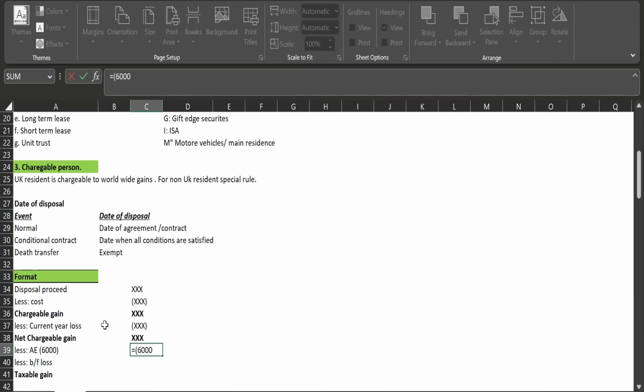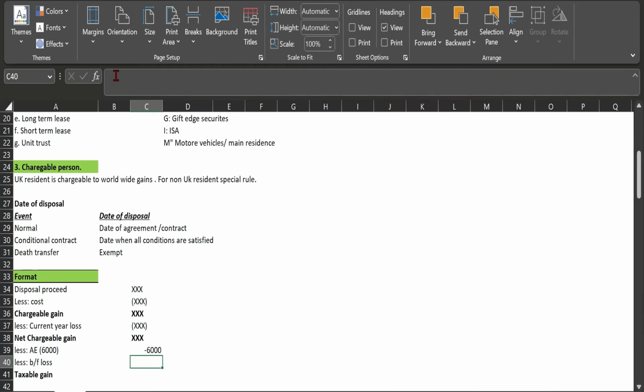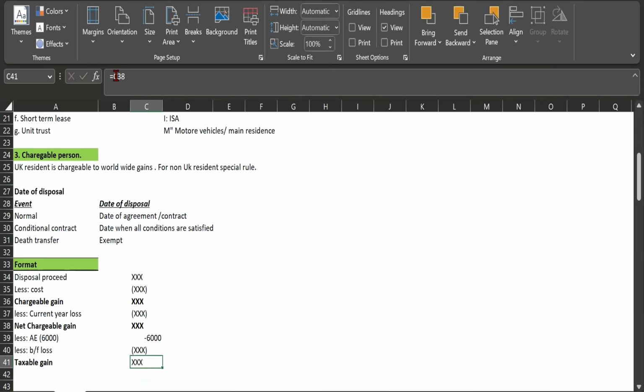We deduct first the current year loss, then the annual exemption amount, and then the brought forward loss. Okay, so this is all about the format.